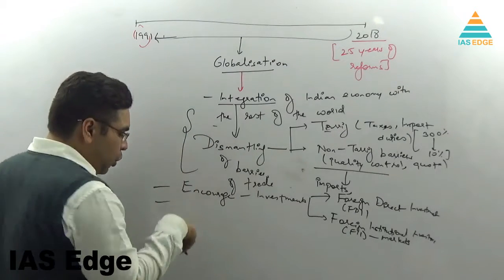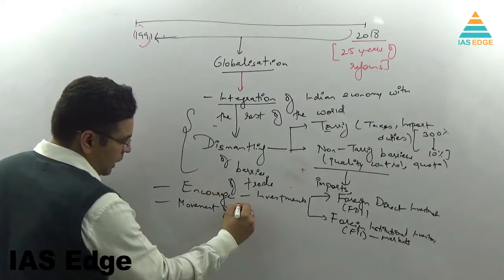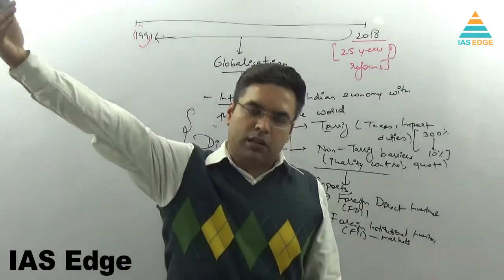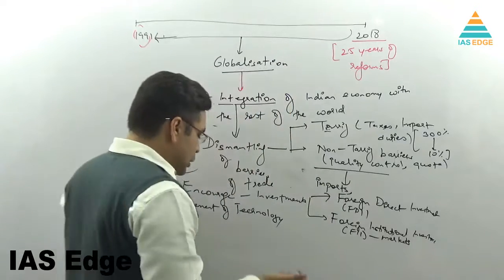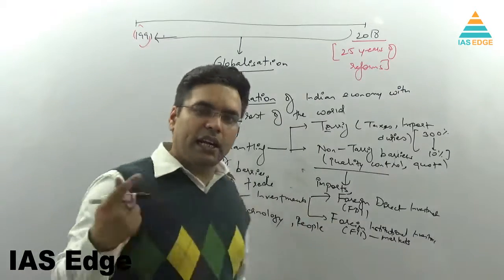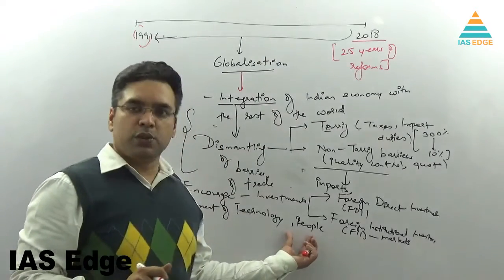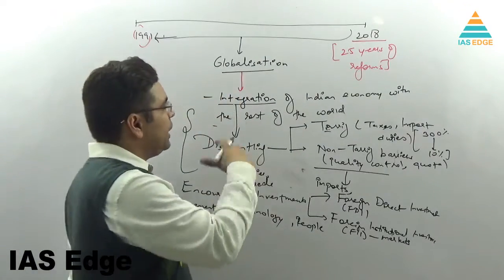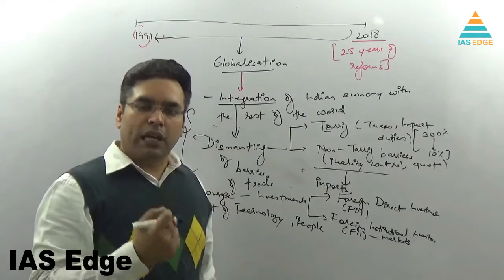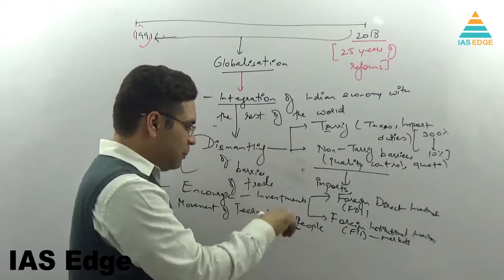At the same time, you also allow movement of technology. So technology transfer can happen from a country to a country like India. You can also allow movement of people, like Indian IT engineers working in the West and abroad. So globalization is a process in which you integrate the economy with the world, you dismantle the barriers, you allow export and import to happen. There is a movement of capital, finance, technology, goods and services, and at the same time there is a movement of people.